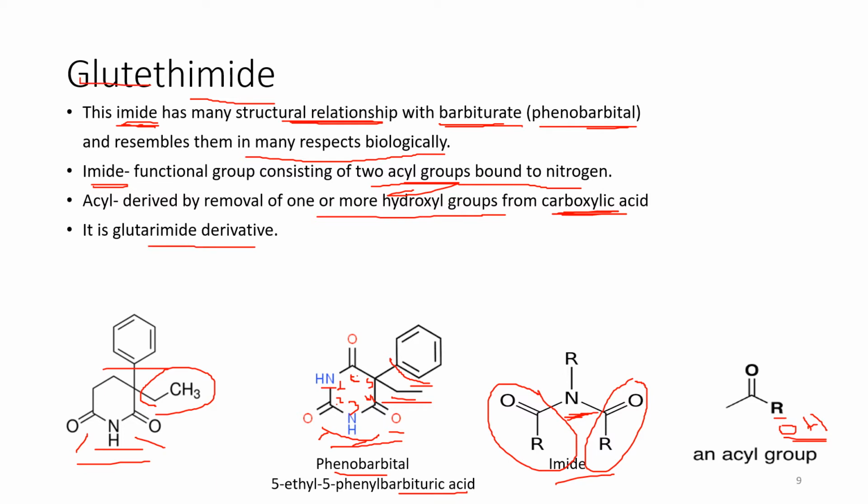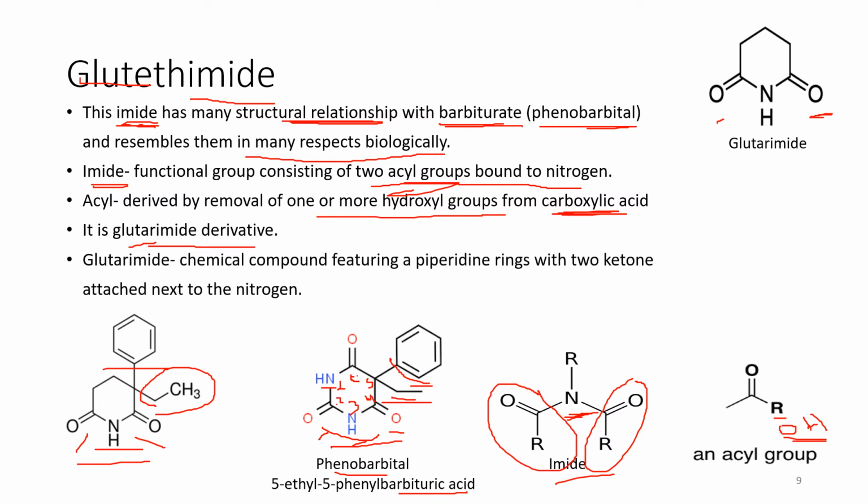Glutethimide is the glutarimide derivative. Like paraldehyde is categorized into the aldehyde derivative, glutethimide is categorized into the glutarimide derivative. Let's see the structure of glutarimide. You can see in the structure of glutarimide the nitrogen is bonded to the ketone next to it, or adjacent to it.